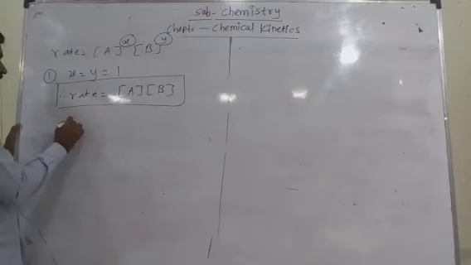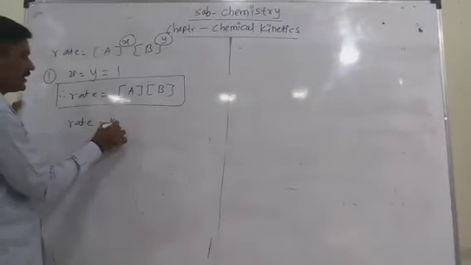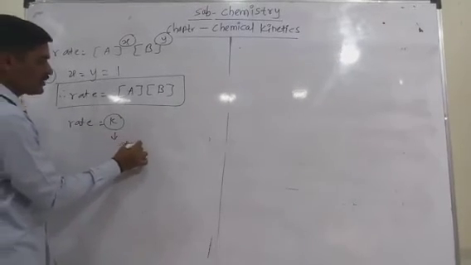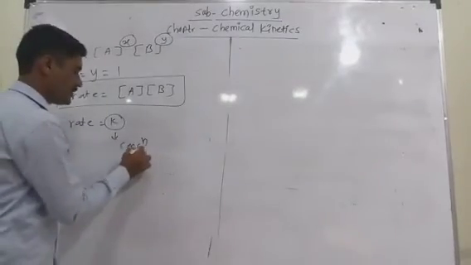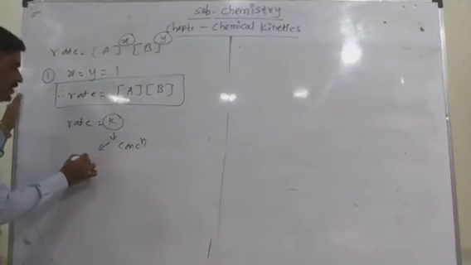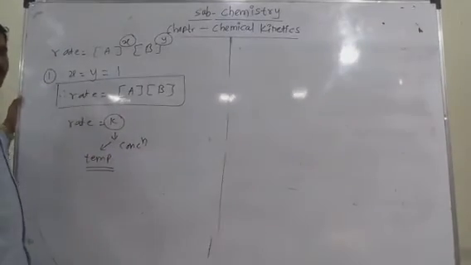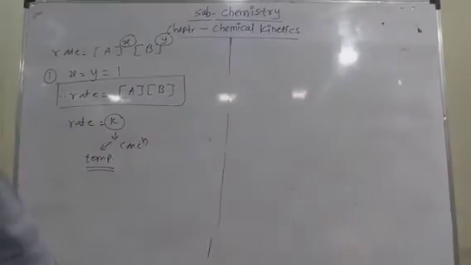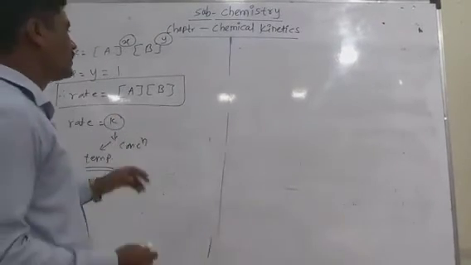But we have to understand that the proportionality constant, the rate constant, does not depend on the concentration. It depends on the temperature and changes according to the temperature.